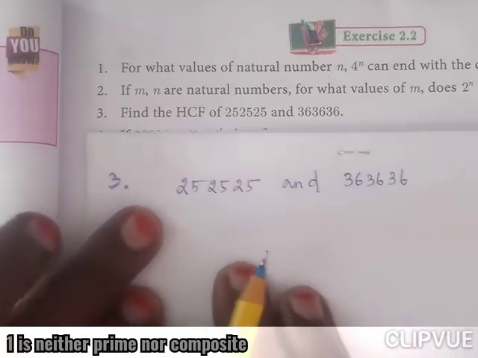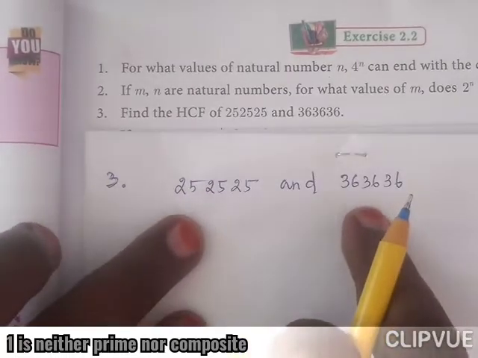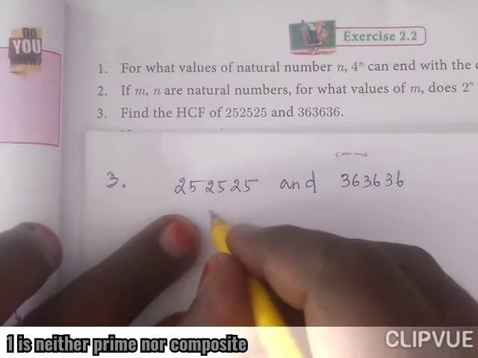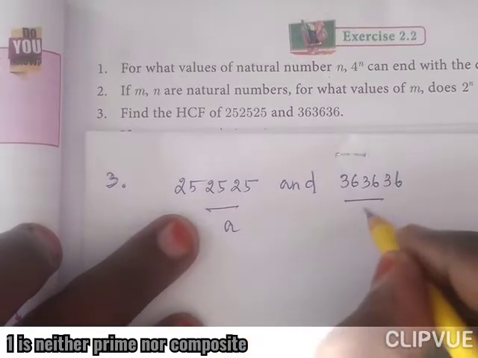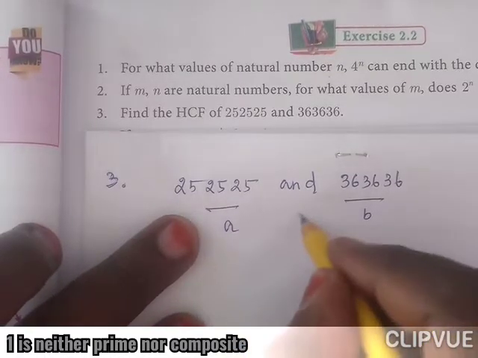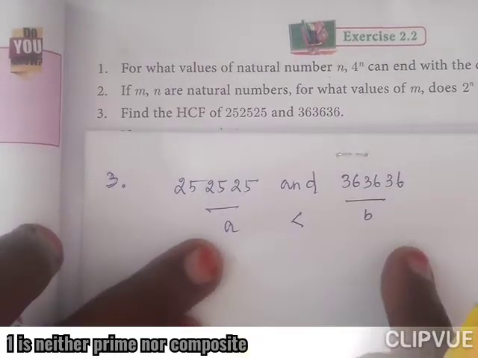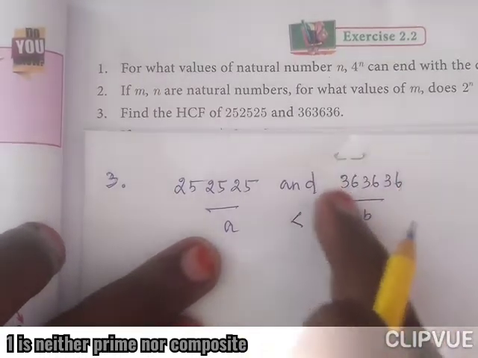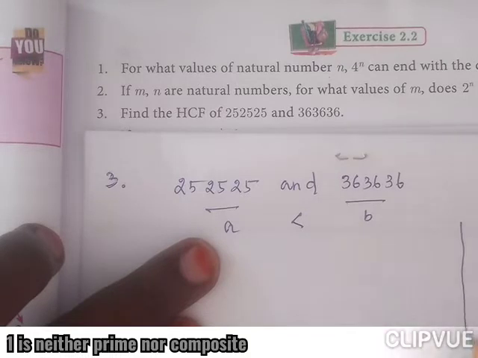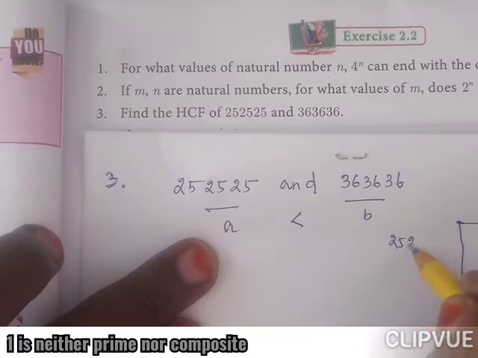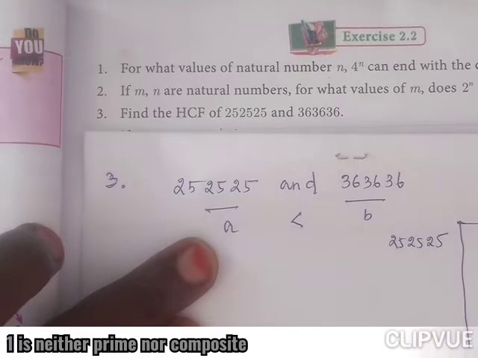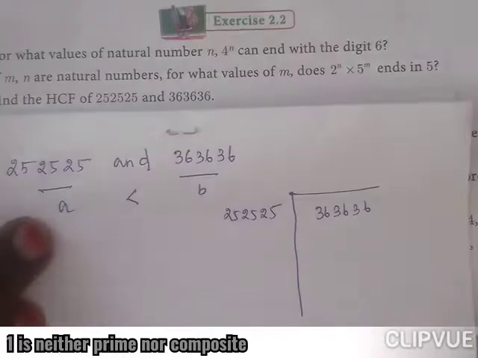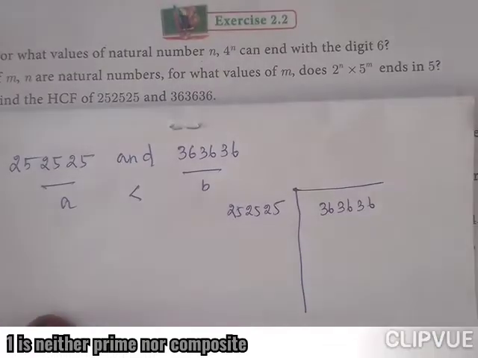You know, 363636 is the biggest number. If you take this as A, this as B, means B is greater than A. So now I am going to take 363636 as the dividend and 252525 as the divisor. Okay, I am going to divide this.